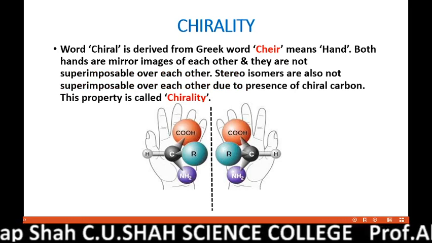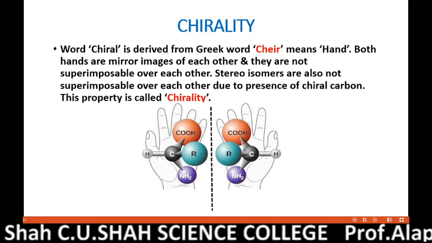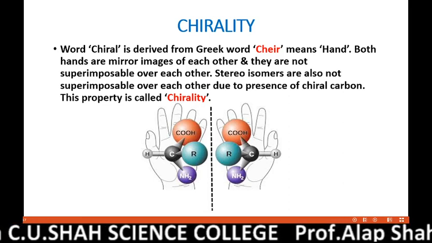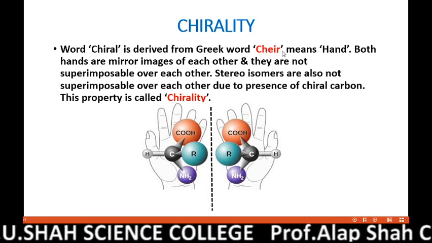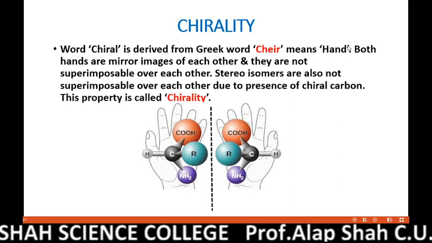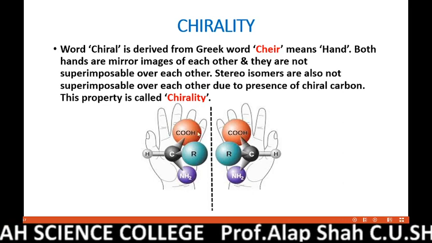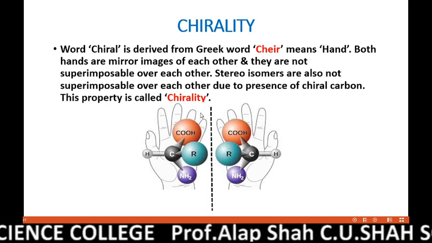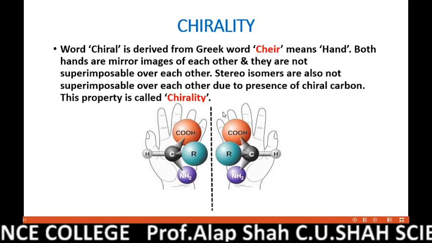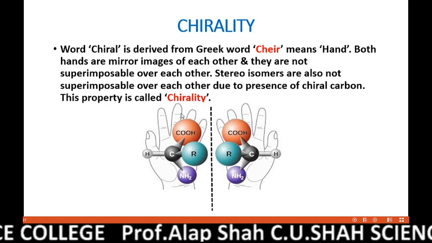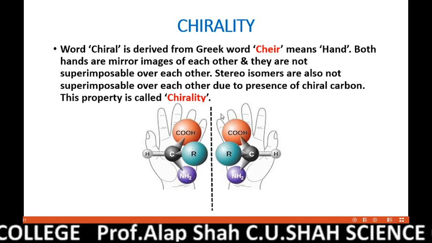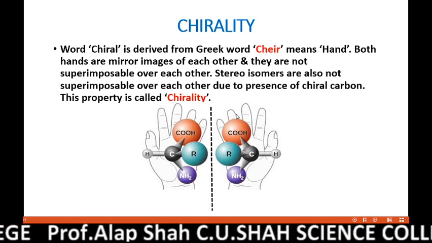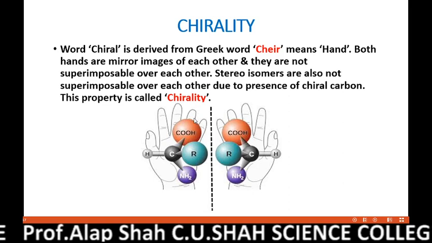Property name: chirality. The word chirality is derived from the Greek word cheir. It is not chair, it is cheir, and the meaning of this word is hand, our hand. You can see in this figure that in a normal condition, where a person has no deformities, both our hands are mirror images of each other, as shown in this figure. We can also say that the mirror image of our left hand is a right hand, and of the right hand is a left hand, vice versa.